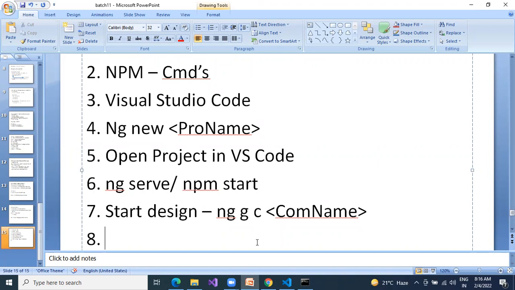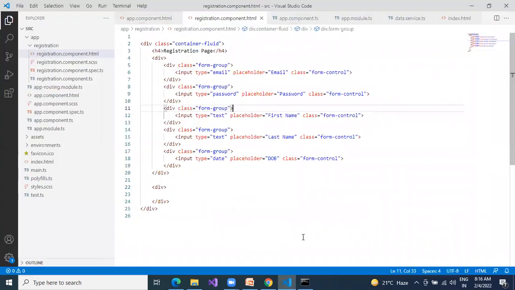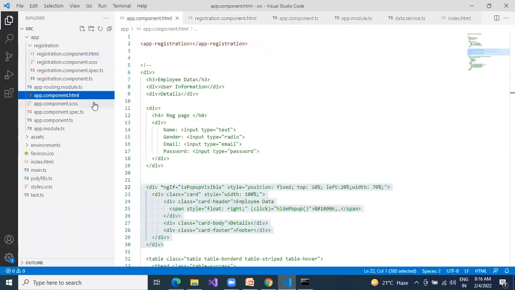Okay, next, your component is created, then you need to give it as a reference. Why is it a reference? Because Angular has only the app component HTML file. So Angular will call this one only. Angular will internally call only one HTML, that is the app.html file. So from there you need to call your registration page. Okay, so as of now, think like this.